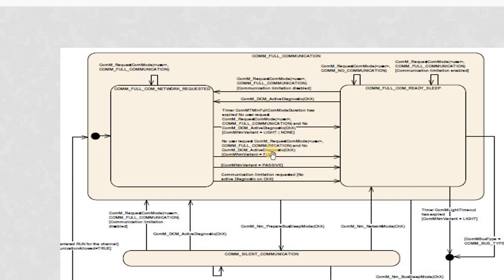If the NM variant is full, there is no timer here. If no user requests full com or there is no diagnostic request, it will directly shift from full com network requested to full com ready sleep. If the NM variant is passive, immediately it will shift from this state to this state.